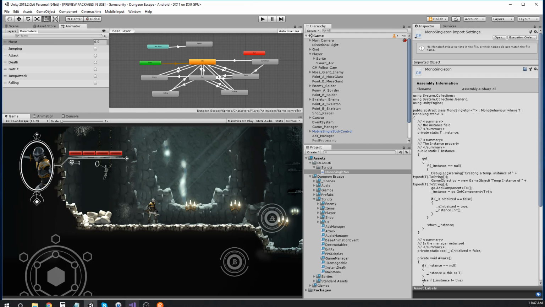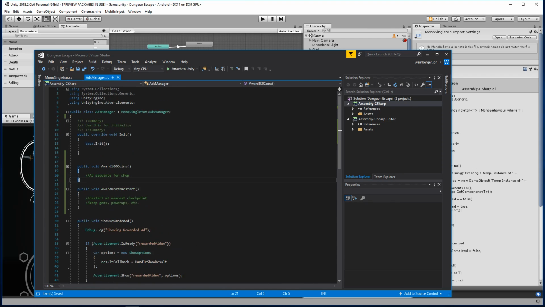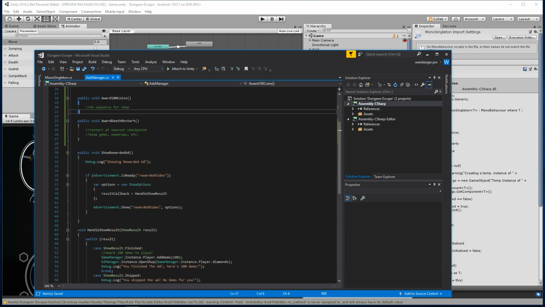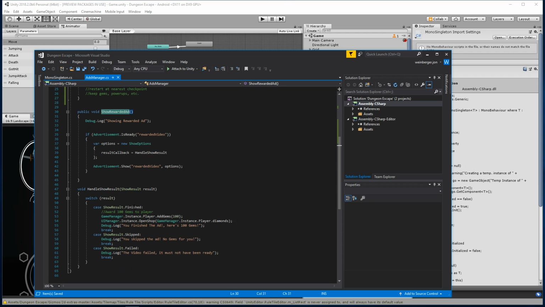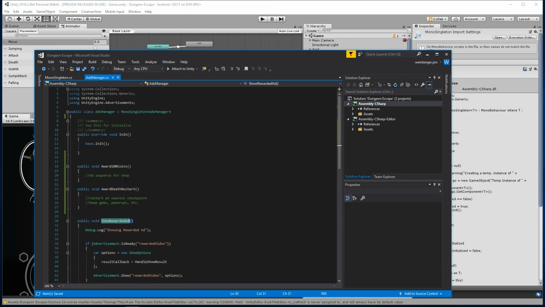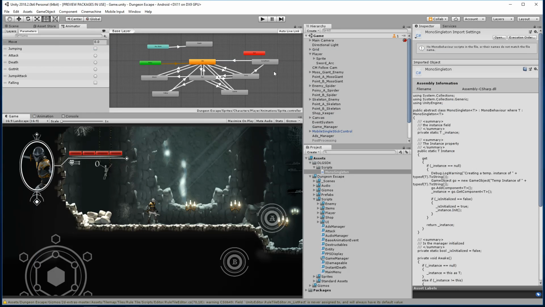Alrighty, let's see here. So I'm only going to focus on getting, let's see. Here we have ShowRewardedAd. This is specific to the shop, so we need to rewrite that a bit. So here we have public void AwardHundredCoins, and let me see what that shop actually looks like. What's the wording for that?